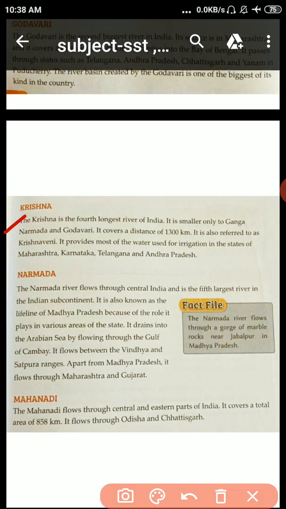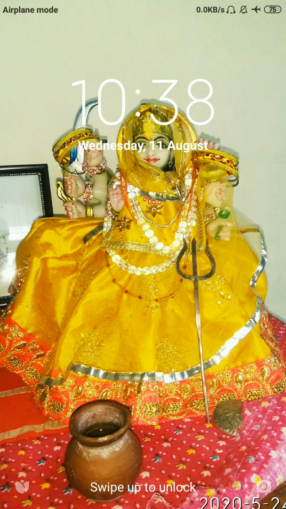Krishna. The Krishna is the fourth longest river of India. What is the difference between the longest and biggest? Longest means lambi nadi.